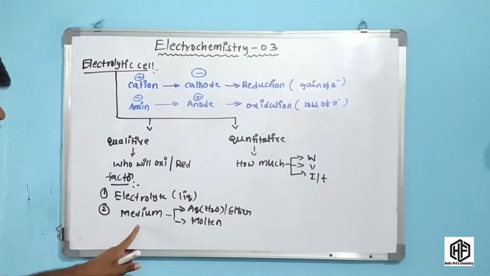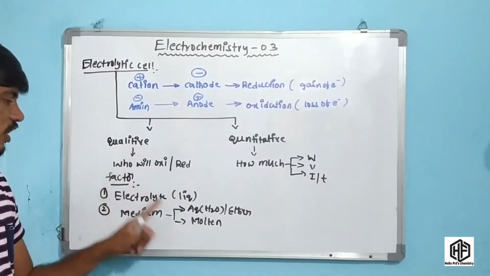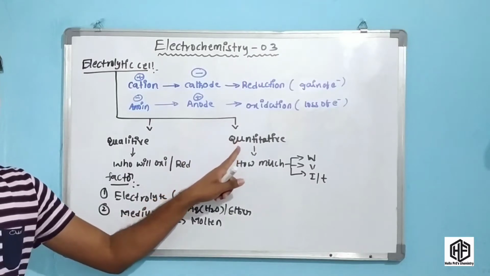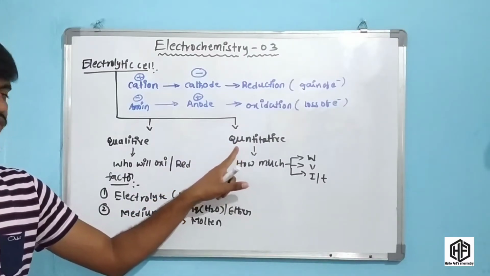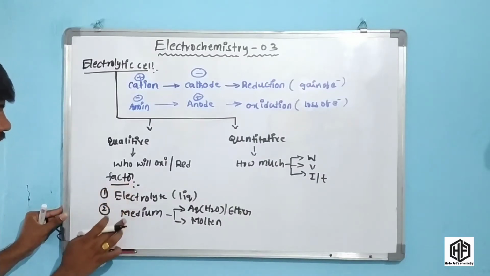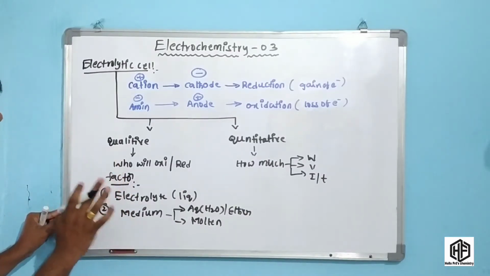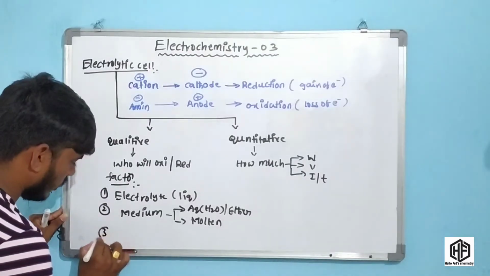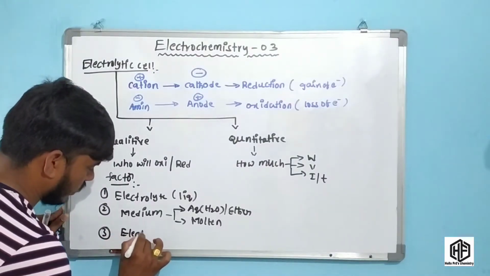The medium changes how much product we will get, and the product itself also changes. This is a very important factor. The factors affecting these qualitative aspects are three: the first is the electrolyte, the second is the medium, and the third is the electrode. The electrode is very important, friends.